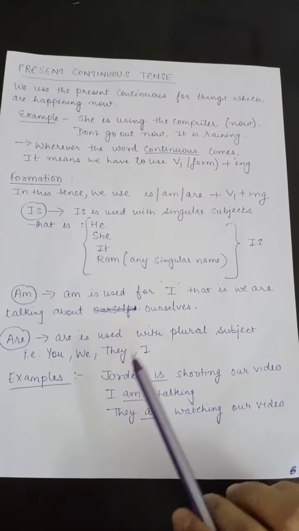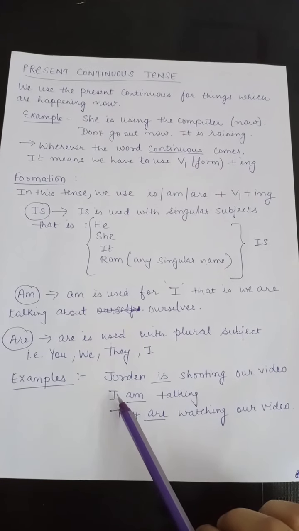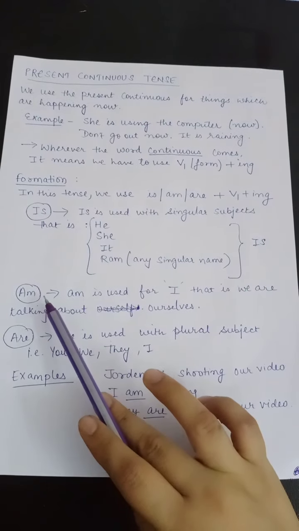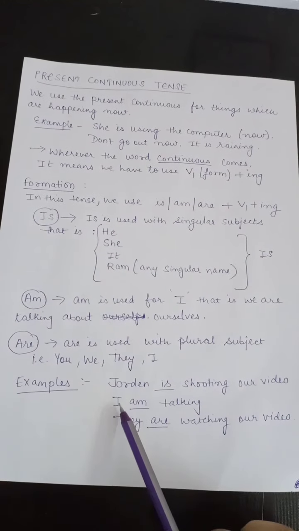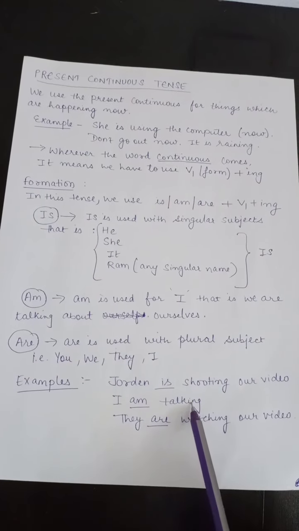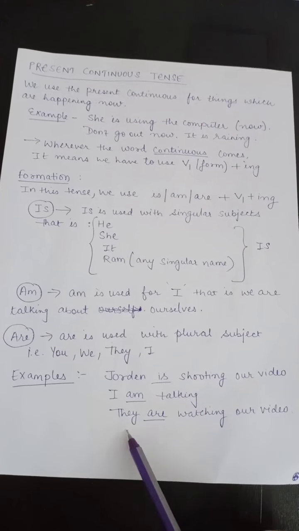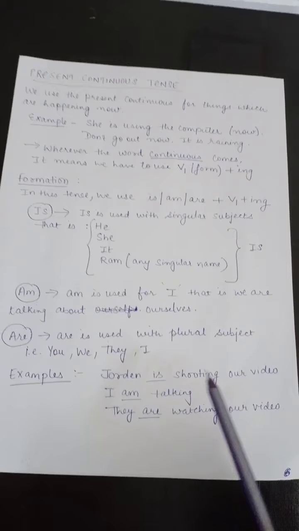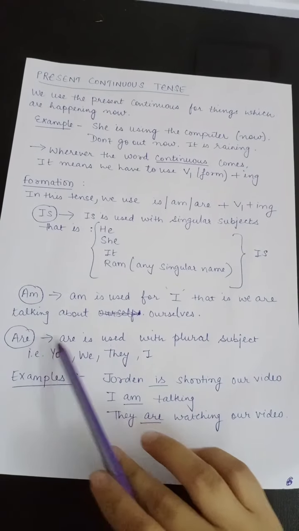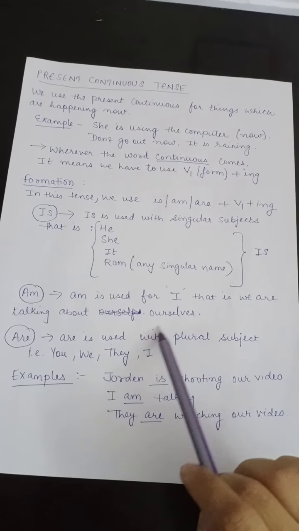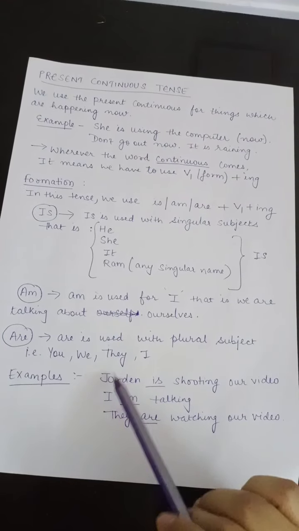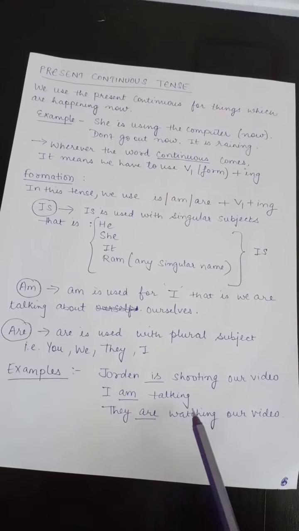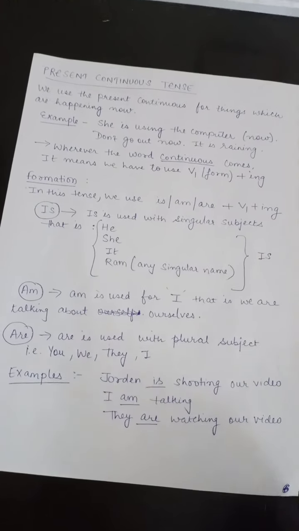The next we have I. I have told you previously that with I we always use am. So I am talking. Next we have they are watching our video. Like I have already said, are is used for plural subjects and they is a plural subject. So we'll write they are watching our video.